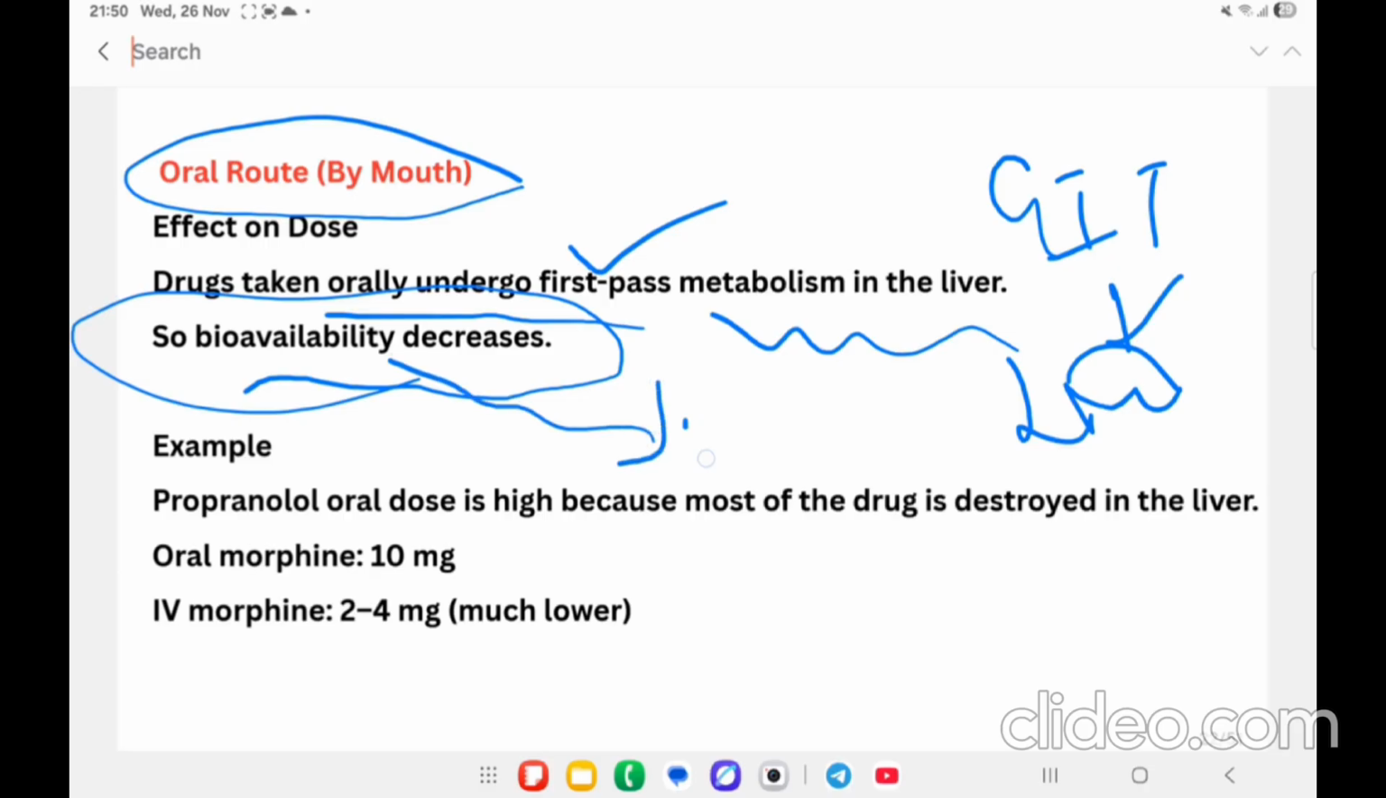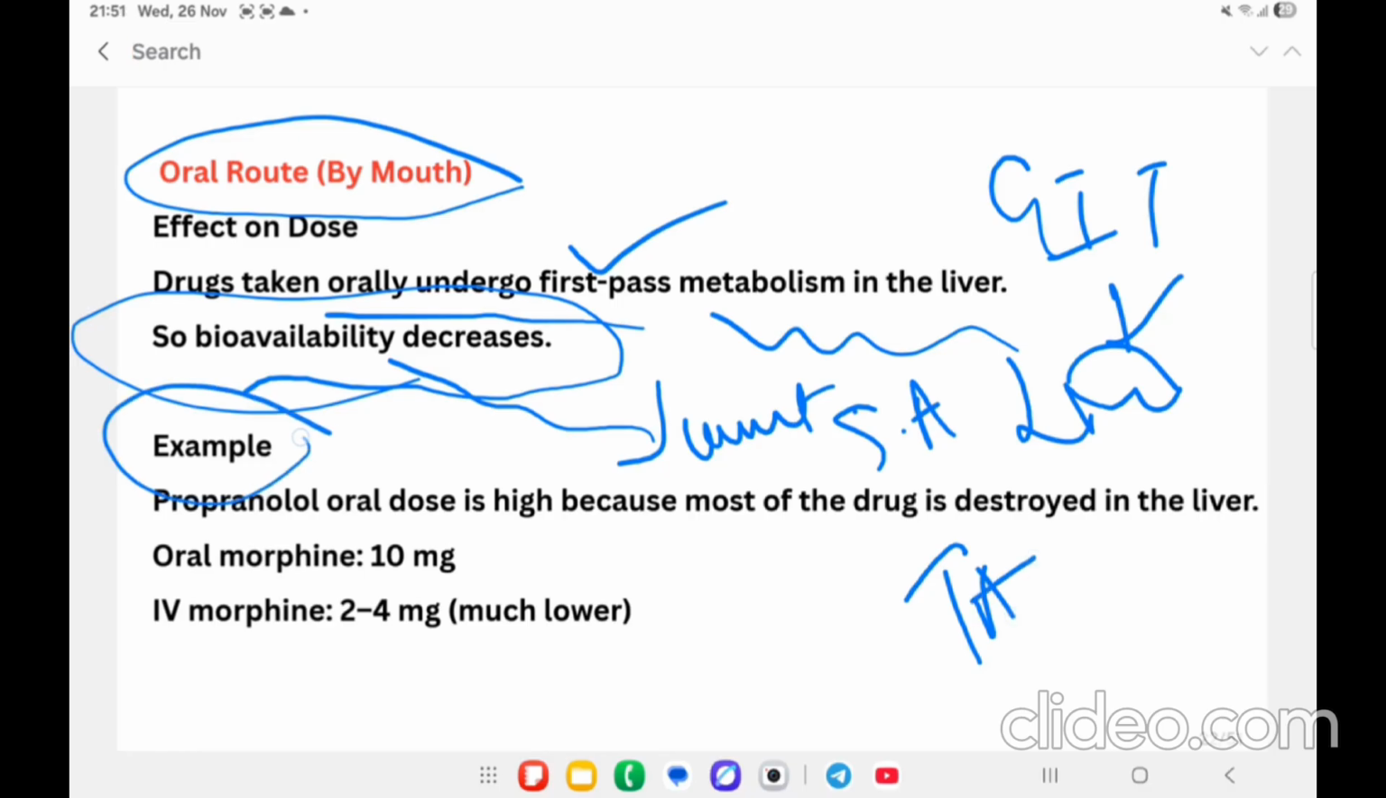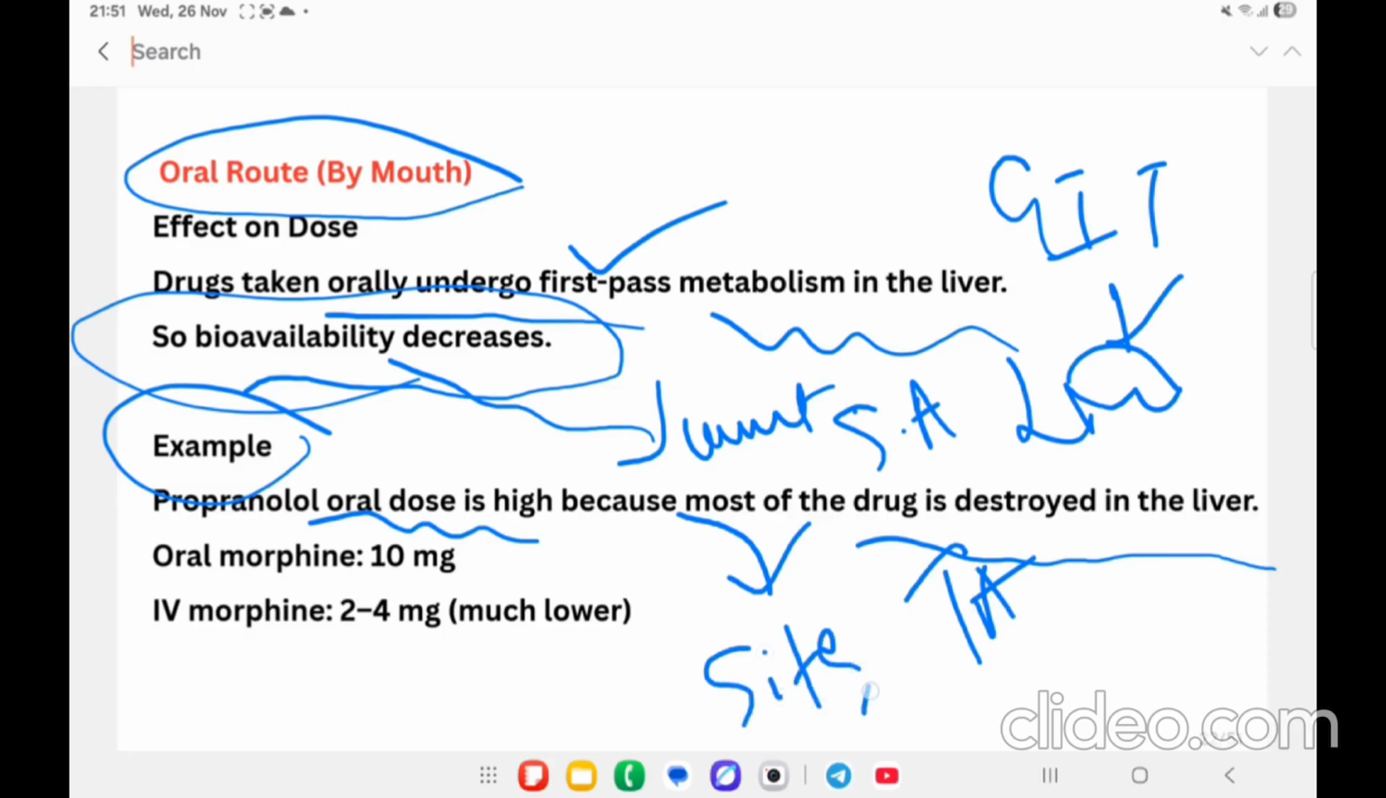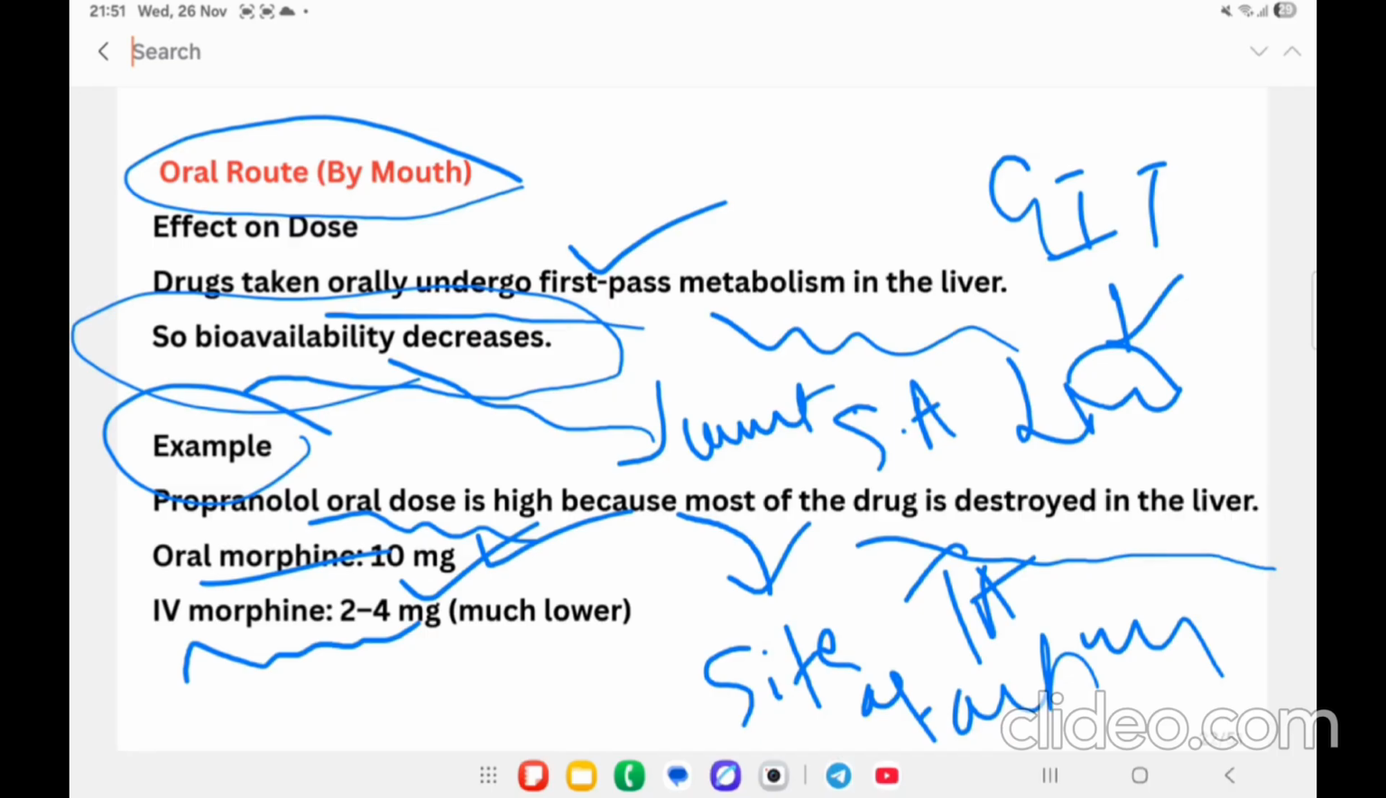Bioavailability means the amount of the drug which is available at the site of action to produce the therapeutic action. Example, propranolol. When it is taken through the oral route, the drug is destroyed in the liver, which means the complete quantity of the drug will not reach the site of action in case of an oral drug. Similarly, oral morphine is 10 mg, whereas when we give the same drug morphine by IV, it requires 2 to 4 mg, much lower.